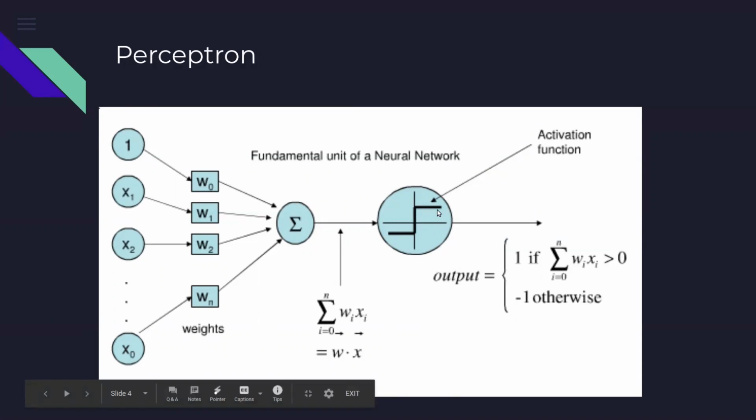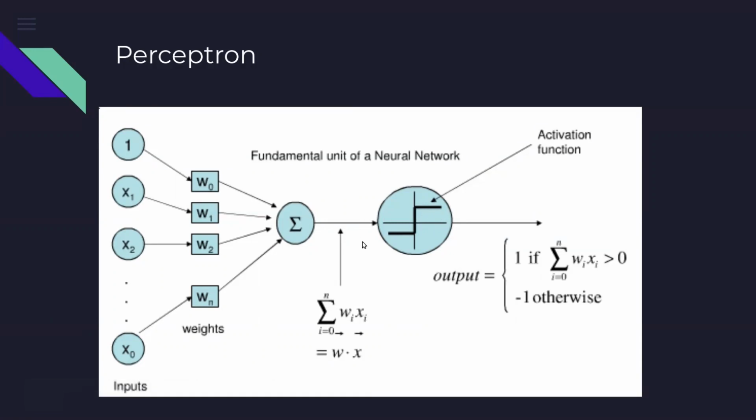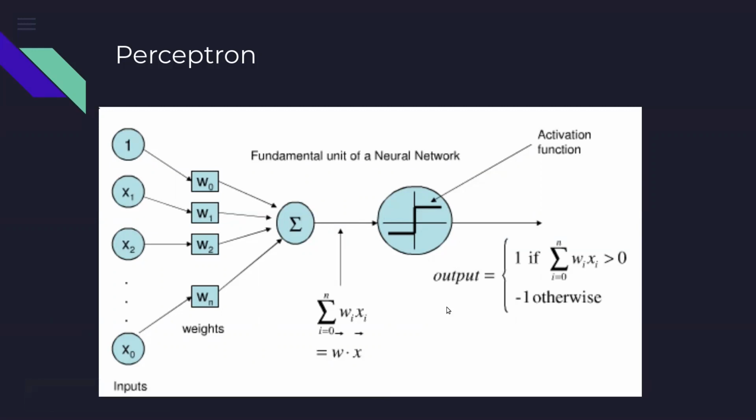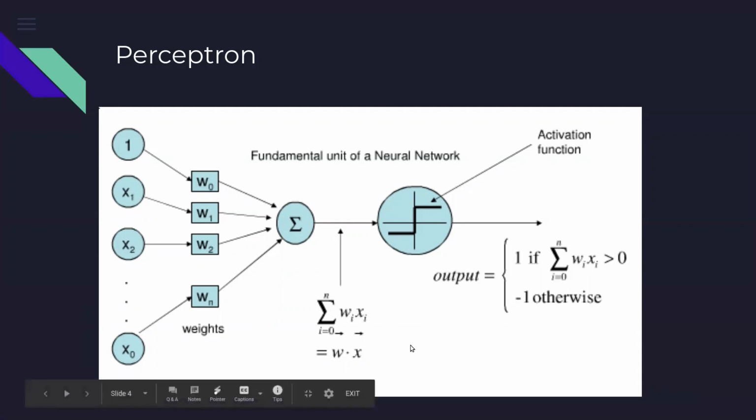And this could be as simple as this: if the summed value is greater than something, then the value could be 1, and if it is less than something, then the value would be 0. So if it is 0, then obviously that neuron is not carrying any weight, or that neuron is not really active anymore, because once it becomes 0, anything that you multiply with that will become 0. So in a way, that neuron actually remains inactive from that point onwards. So that's the activation function.